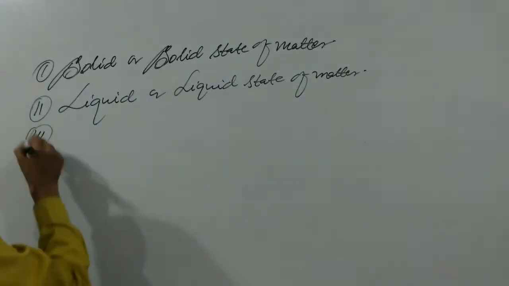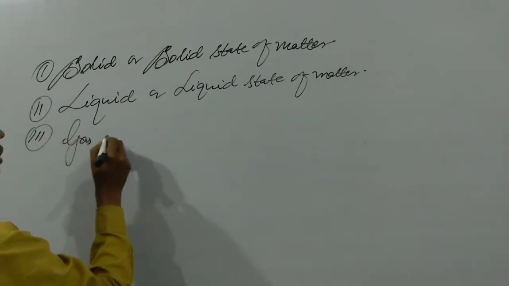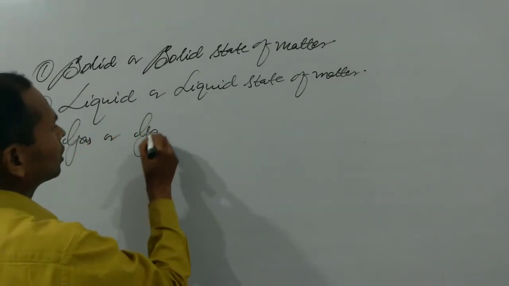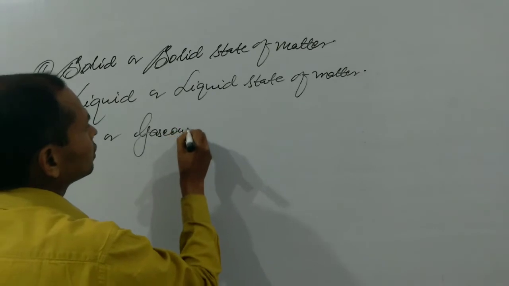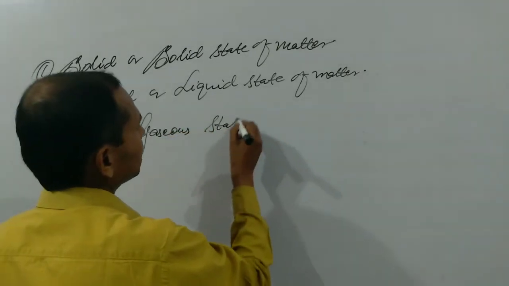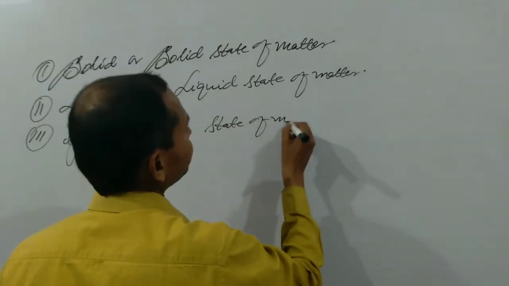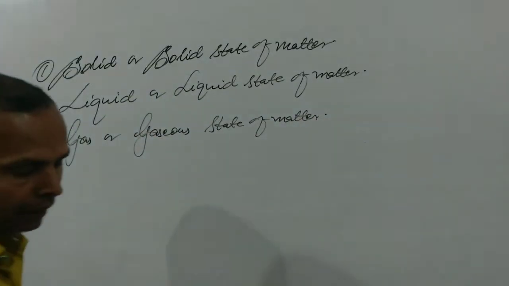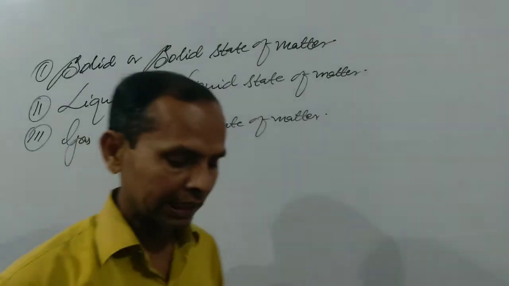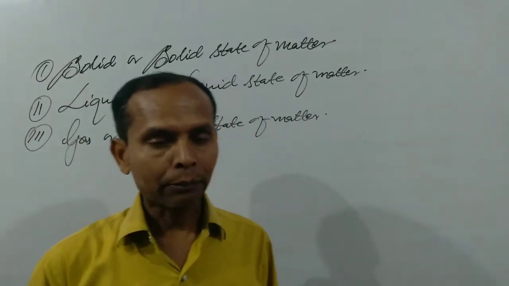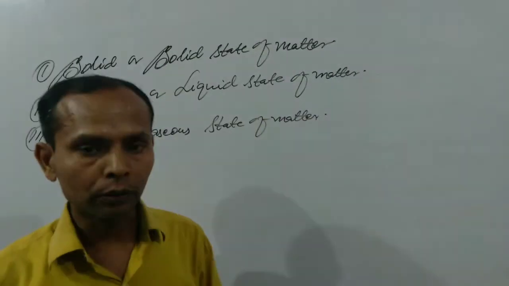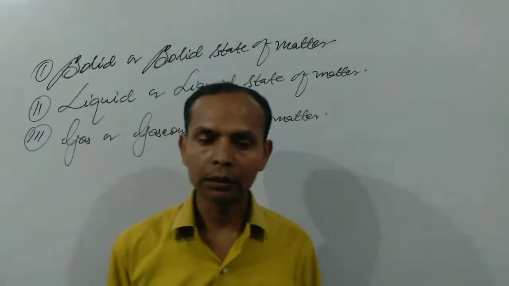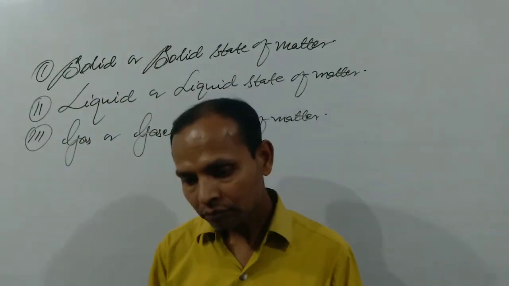Third is gas or gaseous state of matter. And fourth is plasma and fifth is BEC, the Bose-Einstein condensate. We have to discuss mainly the three states of matter, and again we can discuss plasma and BEC.